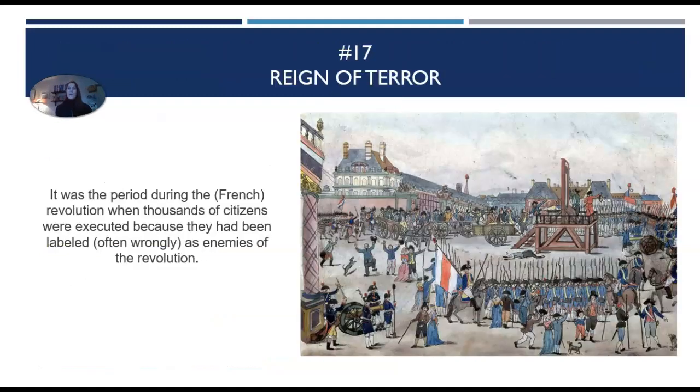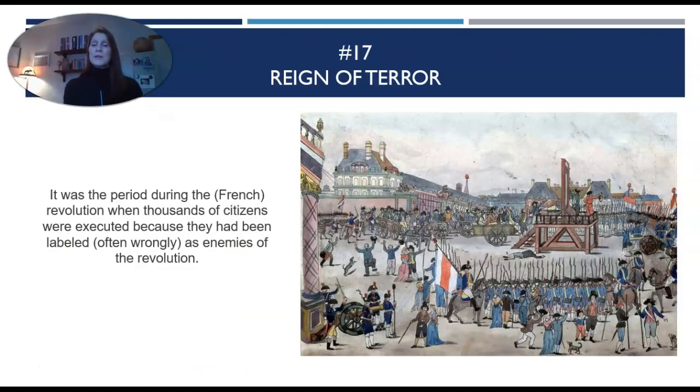So now we're going to go back to the questions. So go back to where you were in the beginning. Question number 17, the Reign of Terror. The Reign of Terror, it was the period during the French Revolution when thousands of citizens were executed because they had been labeled, and often wrongly, enemies of the revolution.